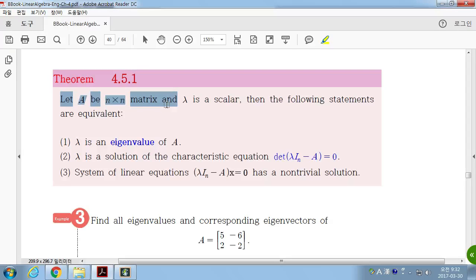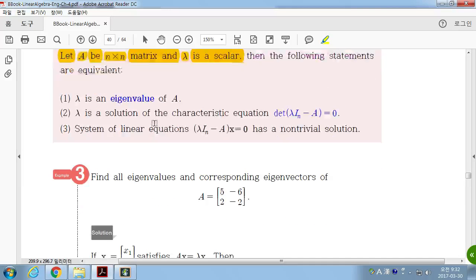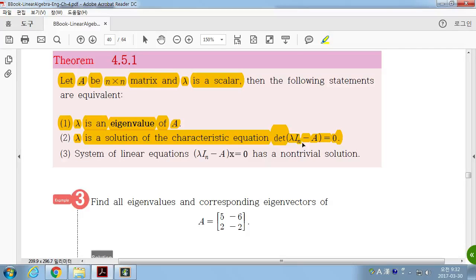If A is an n by n matrix and lambda is a scalar, then the following statements are equivalent. Lambda is an eigenvalue of A, then lambda is a solution of the characteristic equation, which is the determinant of lambda I minus A is equal to 0.